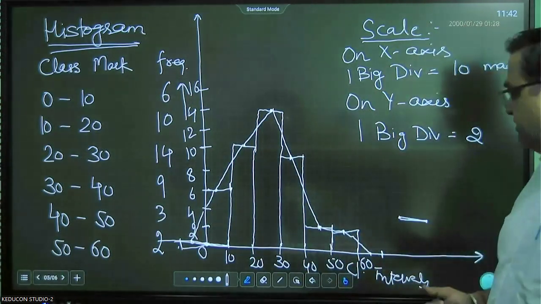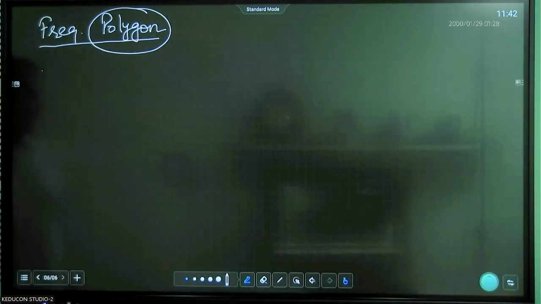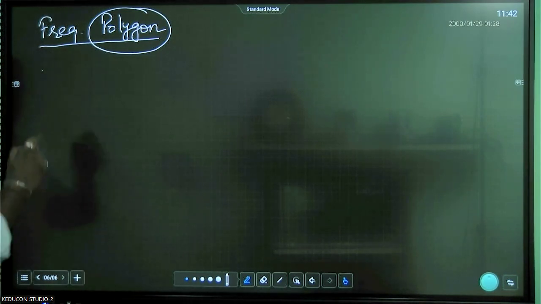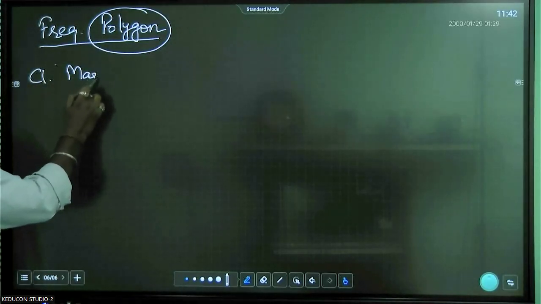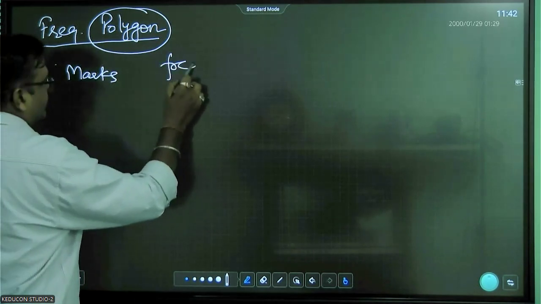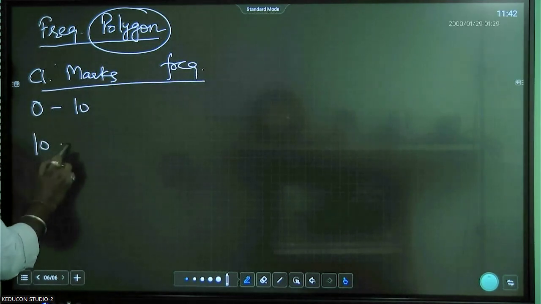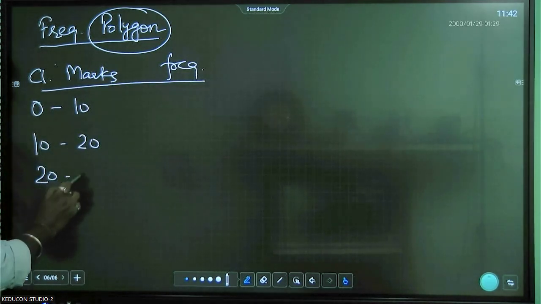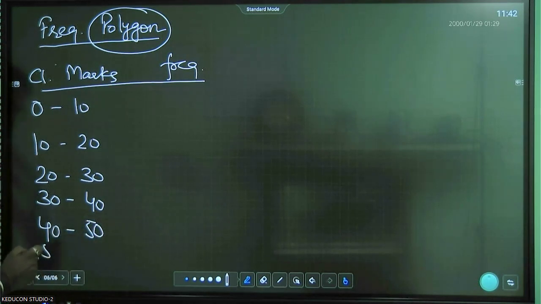There is another polygon, that is without the histogram. How to draw that? Students will understand how to draw that frequency polygon. Let's say we take the same data, class marks and frequency, right? It was 0 to 10, 10 to 20, 20 to 30, 30 to 40, 40 to 50, and 50 to 60.